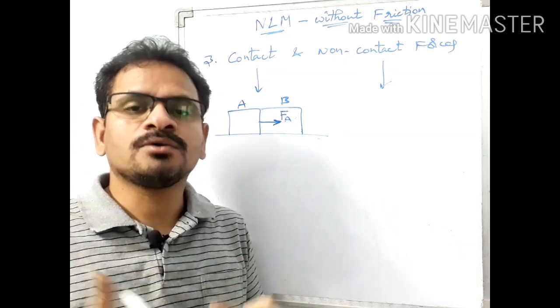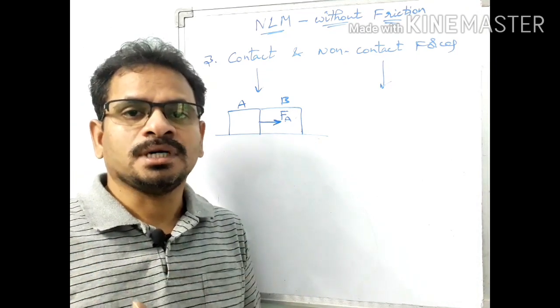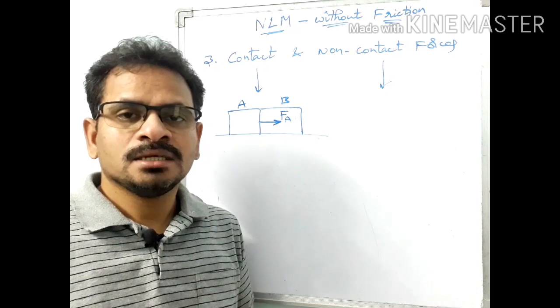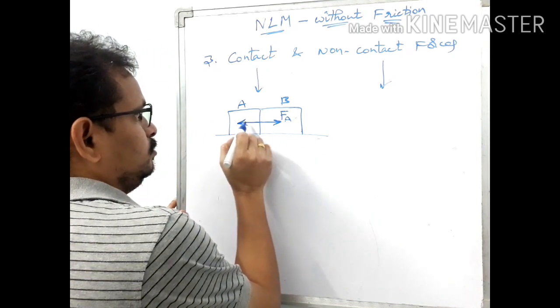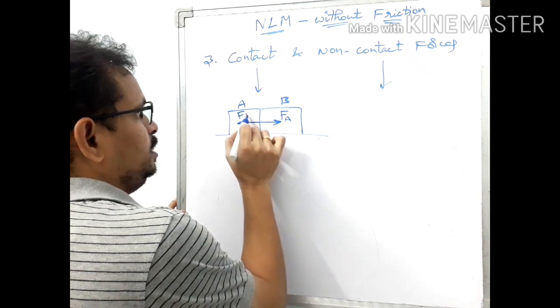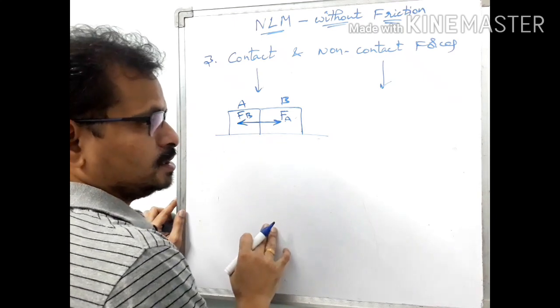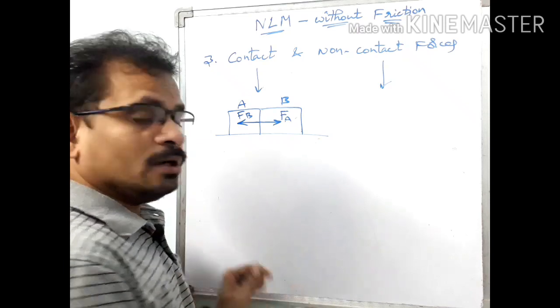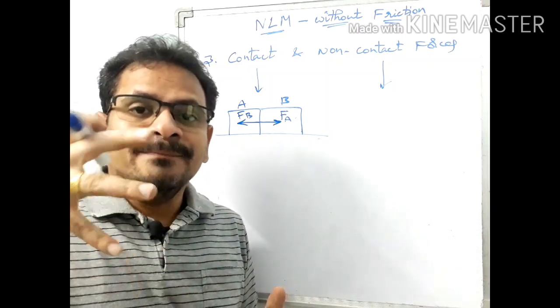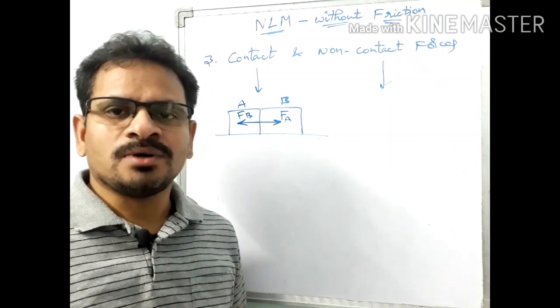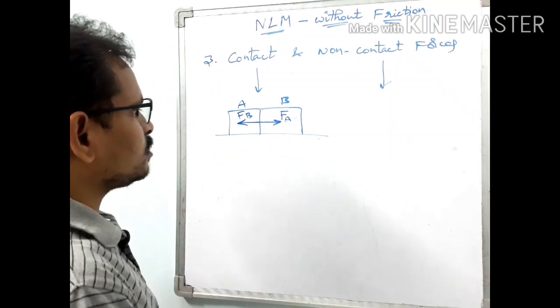Simply, if two bodies are in contact and exert force on one another, such a force is known as contact force. So if here body B applies a force on A, this is also a contact force. It is the force which can be applied only by being in contact. Such a force is called a contact force. What are examples of contact forces?